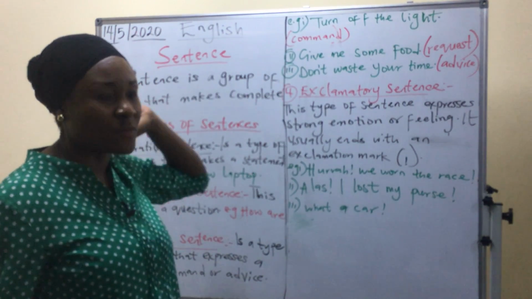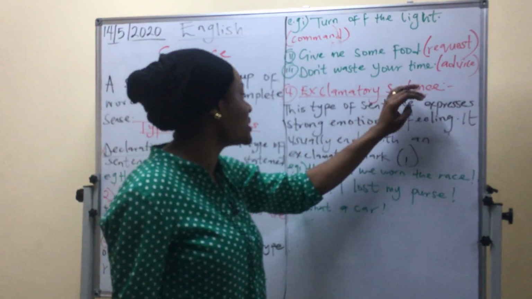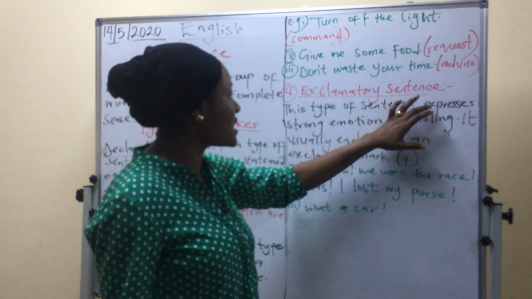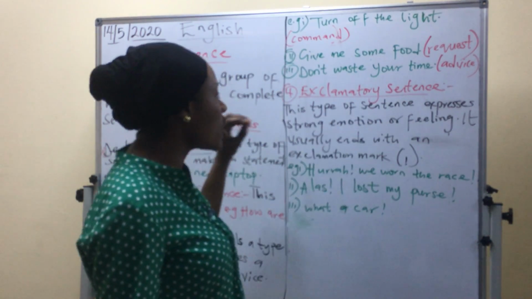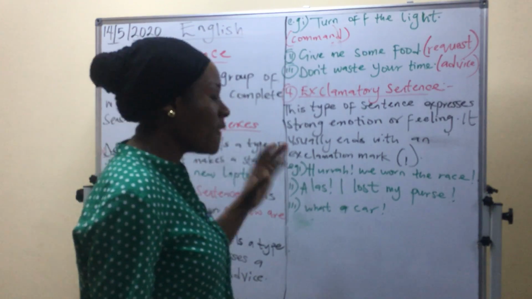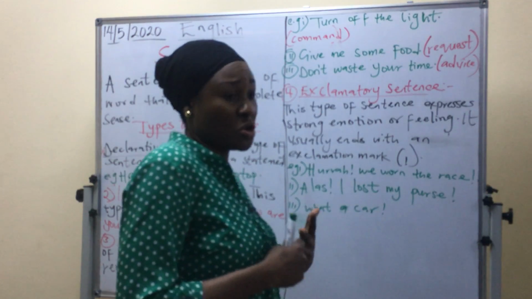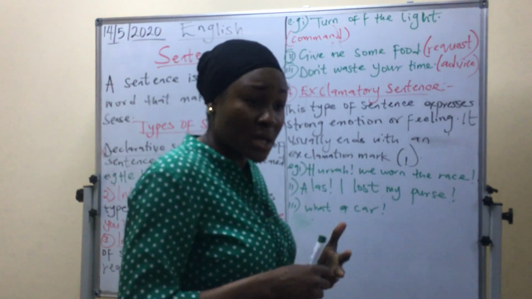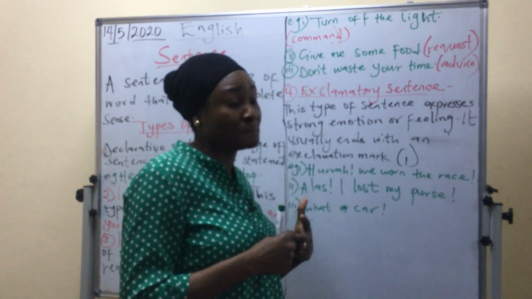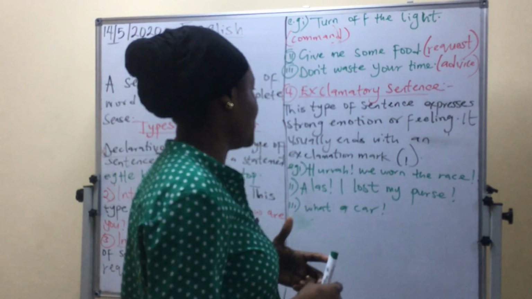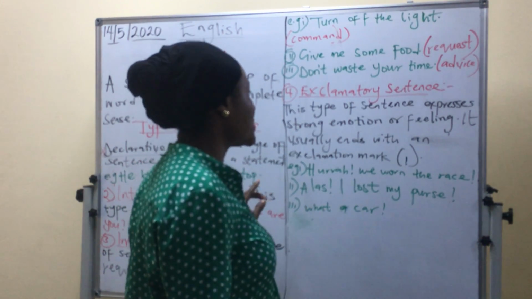The fourth type of sentence is called the exclamatory sentence. This is a type of sentence that expresses strong emotion or feeling. It can be an emotion of joy, of sorrow, or of surprise. That is an exclamatory sentence.